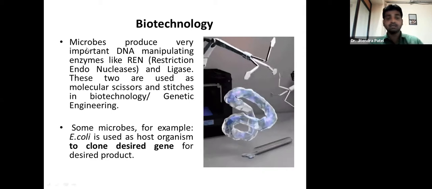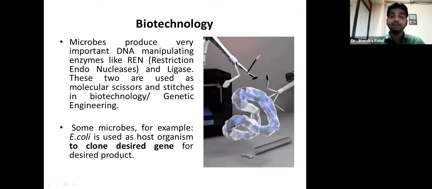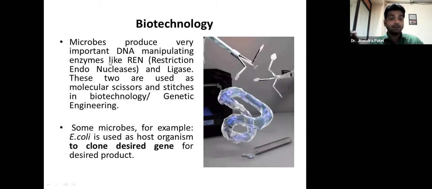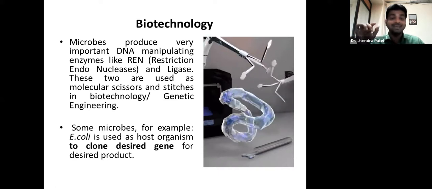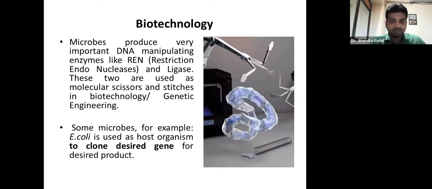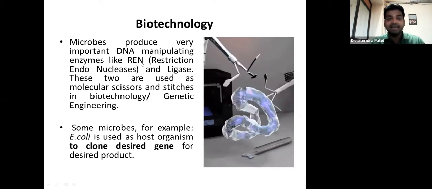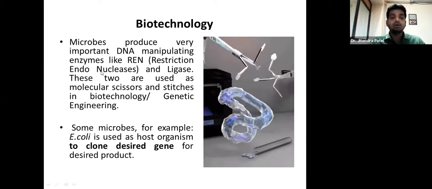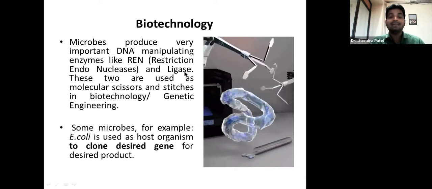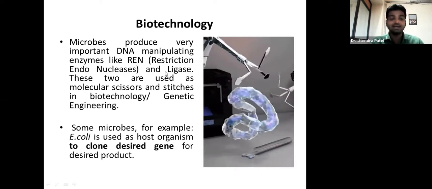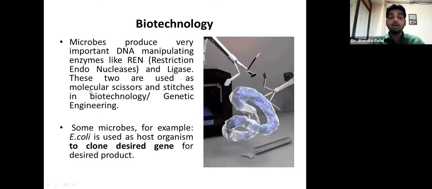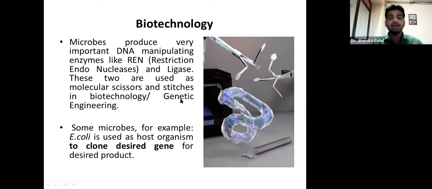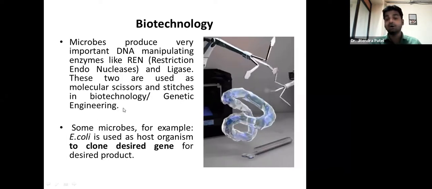Microbes produce very important DNA manipulating enzymes, for example, REN, that is nothing but restriction endonuclease, and ligase. These two enzymes are used as molecular scissors and stitches in biotechnology and genetic engineering, right?